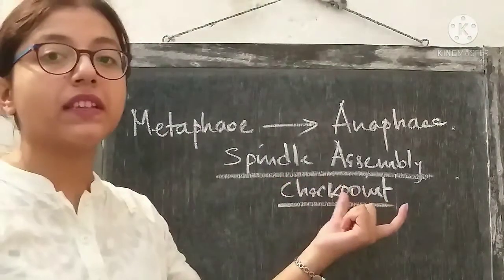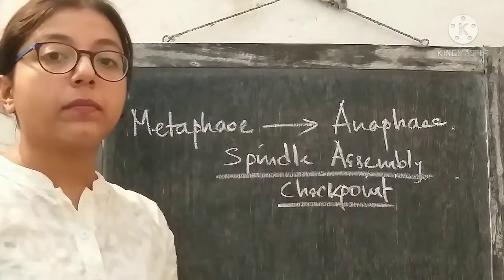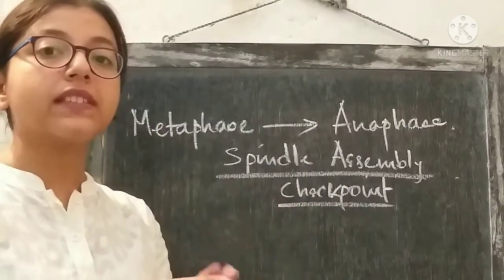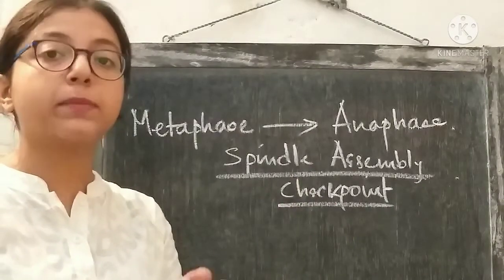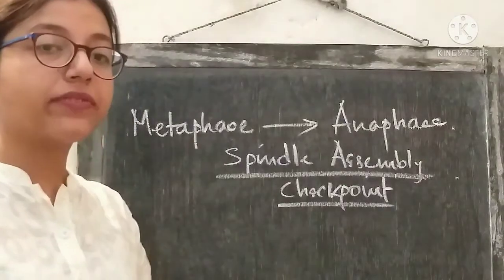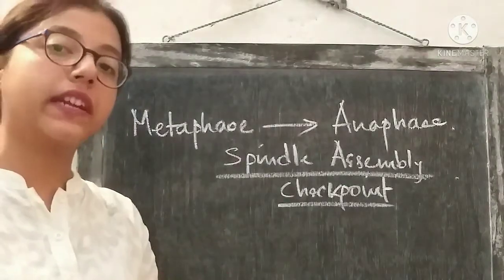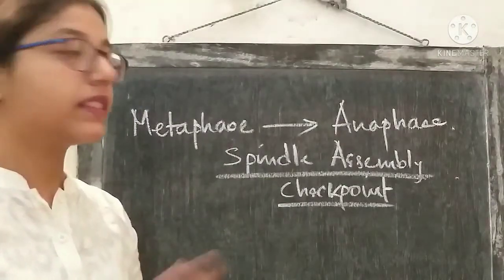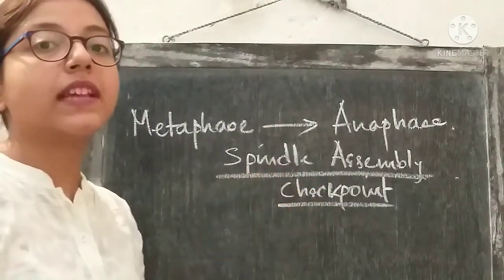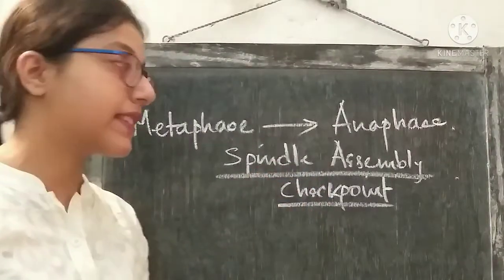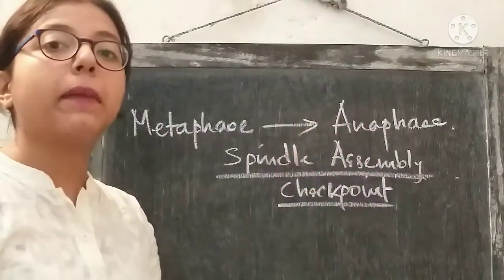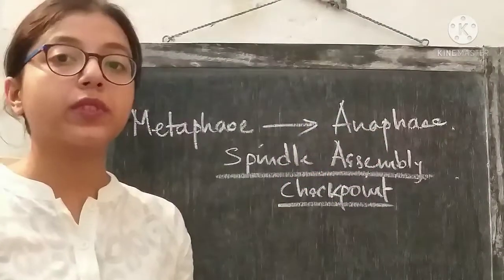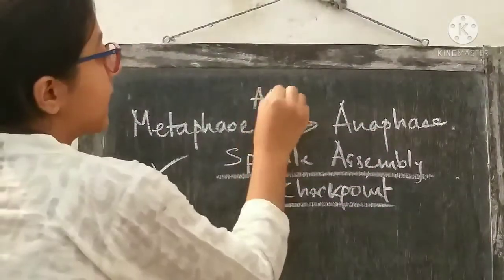Spindle assembly means this checkpoint monitors whether the spindle is assembled with the chromatids properly or not. So if the sister chromatids are attached correctly with the spindle fibers, then this checkpoint allows the cell to progress to the next phase of the cell cycle, that means the anaphase stage, by the activation of the anaphase promoting complex. So APC